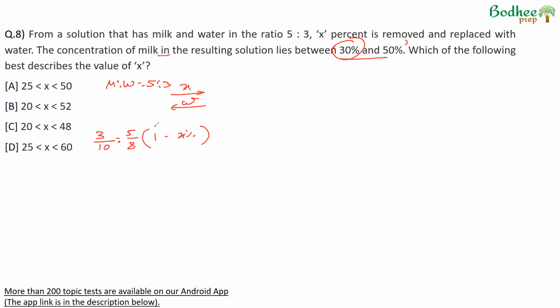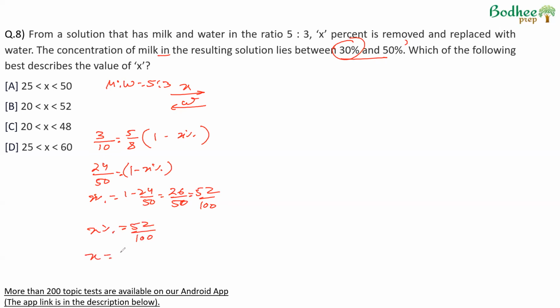Final fraction is equal to initial fraction into 1 minus removal, when X% is removed and then replaced with water. So we are writing the formula for milk. Cross multiply 24 by 50: 24 by 50 is equal to 1 minus X%, which means X% will be equal to 1 minus 24 by 50, which will be 26 by 50. This can be written as 52 by 100, which means X% is equal to 52 by 100.